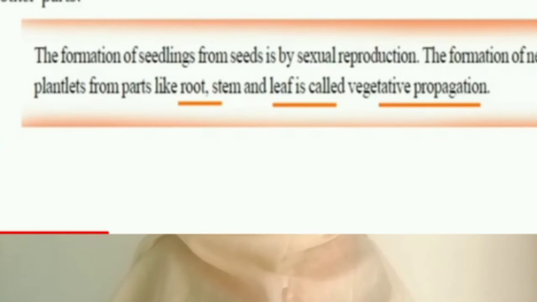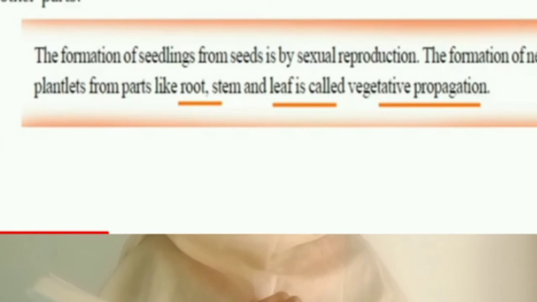So generally, the next generation of propagation is mainly divided into two: sexual reproduction and asexual reproduction.